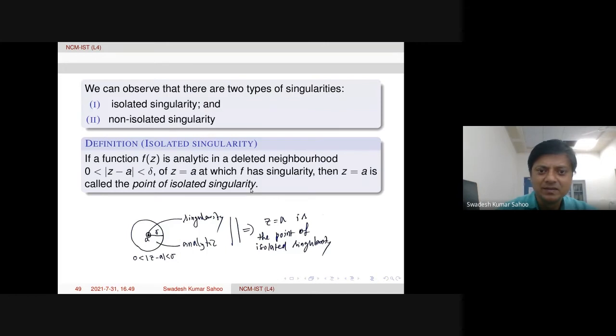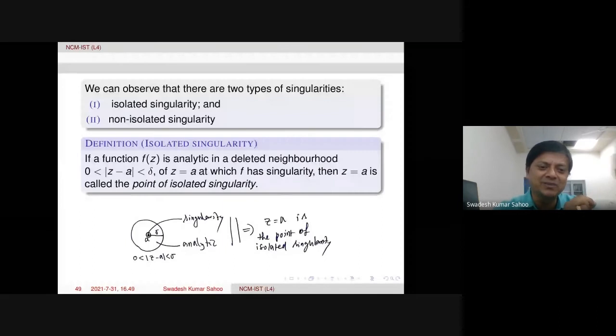Okay. So if this is happening, then z equal to a is the point of isolated singularity. Everywhere in the neighborhood, the function has to be analytic. Then it is okay. And the definition of singularity says that there must be at least one point where the function is analytic. But isolated singularity says everywhere in the deleted neighborhood, it should be analytic. This is the difference.